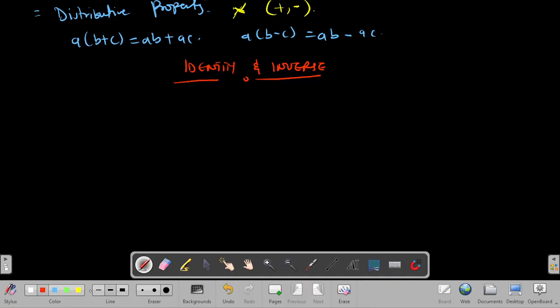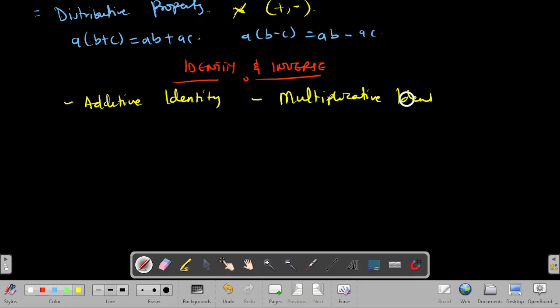There are two major types of identity. We have the first one, which we call additive identity. Then the second one, which we call multiplicative identity. So take note of this: we have additive identity and multiplicative identity. As I explained earlier, identity is simply a number which doesn't have any effect, provided the operation being considered, on a set of numbers.